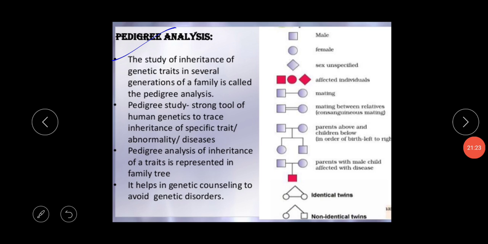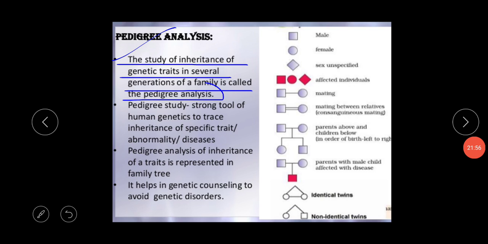You will get to know your root, the several generations of your family in the form of a family tree. So I am repeating again, this is the study of inheritance of genetic traits in several generations of a family, called the pedigree analysis.